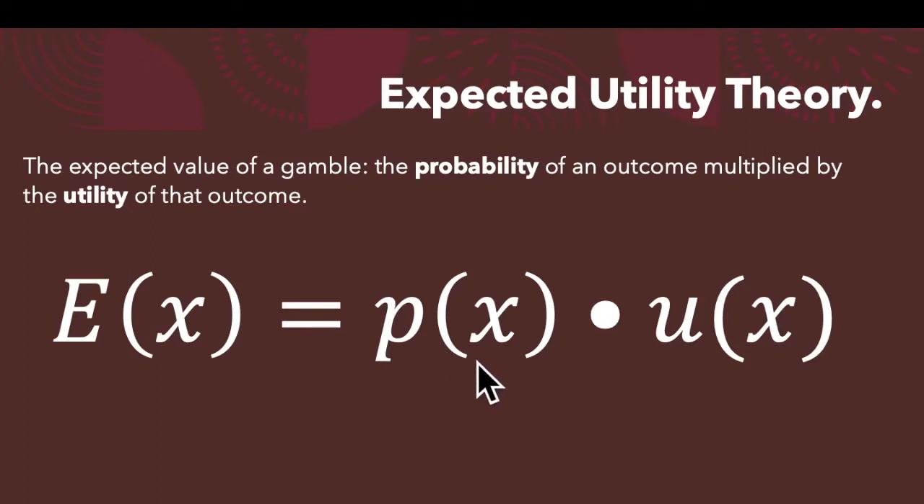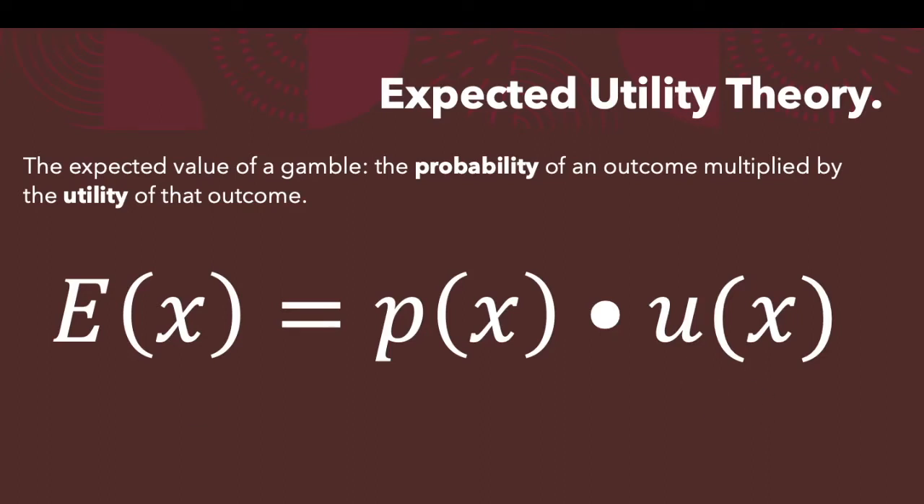So every future event has some probability associated with it, and every future event or outcome has some utility associated with it. That's some value that will be realized if x occurs. And utility can be positive or negative. It can be a good thing that x occurs or a bad thing. So again, the expected utility of x is the probability of x, which ranges between 0 and 1, multiplied by the utility of x, which is the value of x.